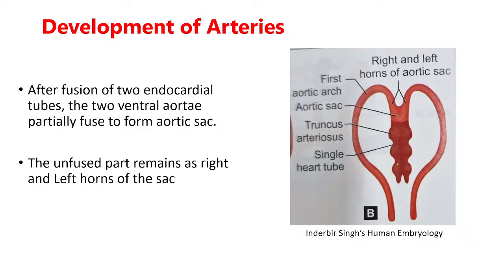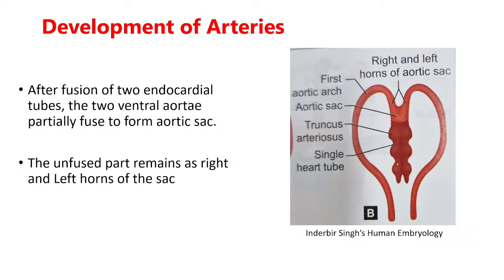Getting it? And now you can appreciate from this diagram that this is the first arch artery, and this is the dorsal aorta, and here this portion is the ventral aorta. So the ventral aorta is continuous with the truncus. Now the ventral aorta is divided here into the aortic sac and the left and right horn. After fusion, is this clear?